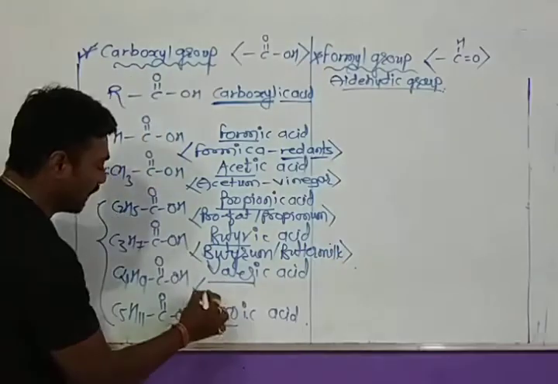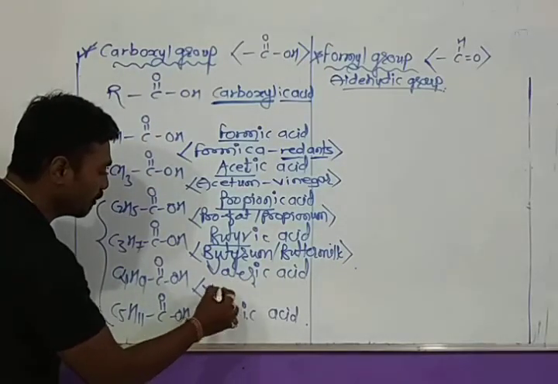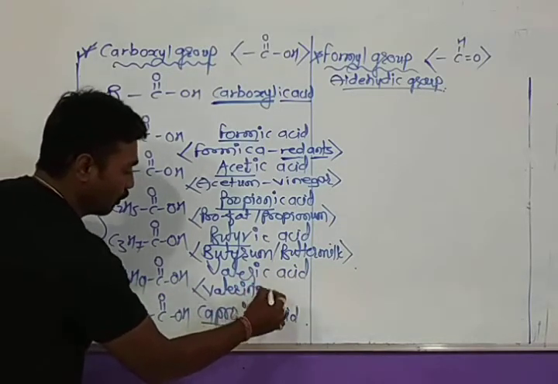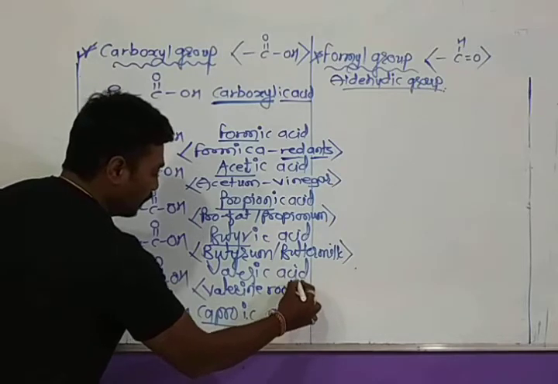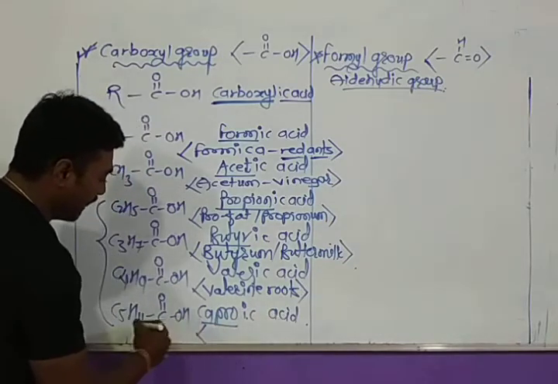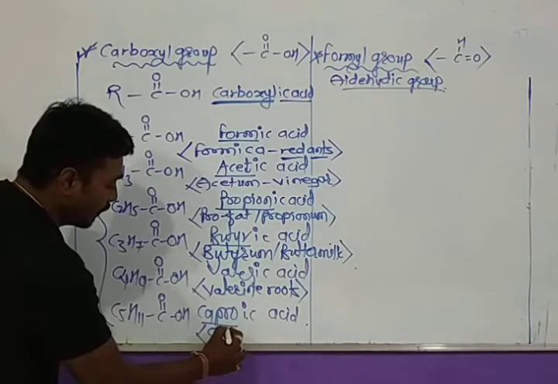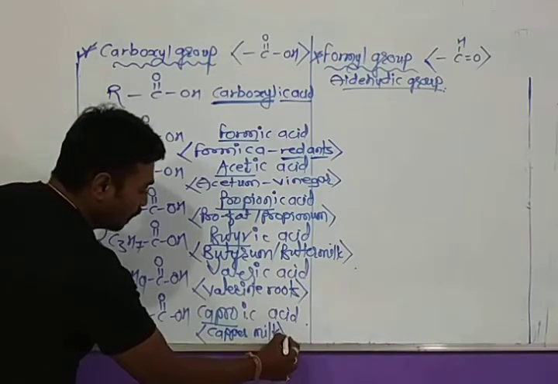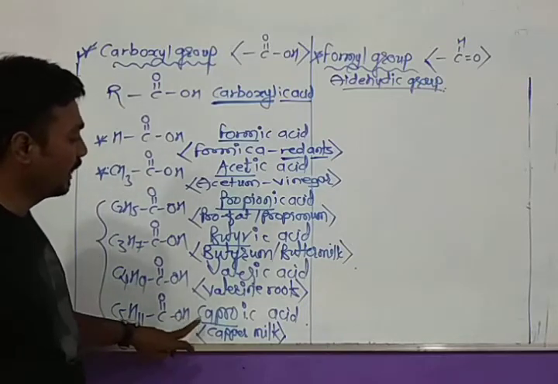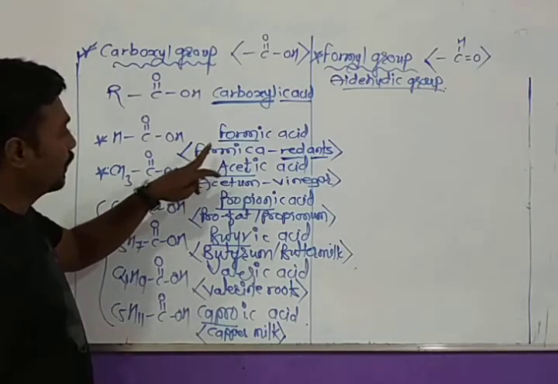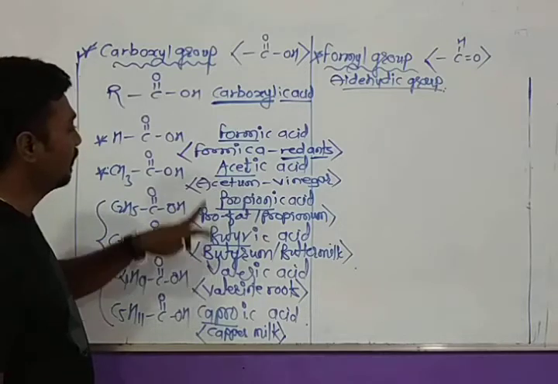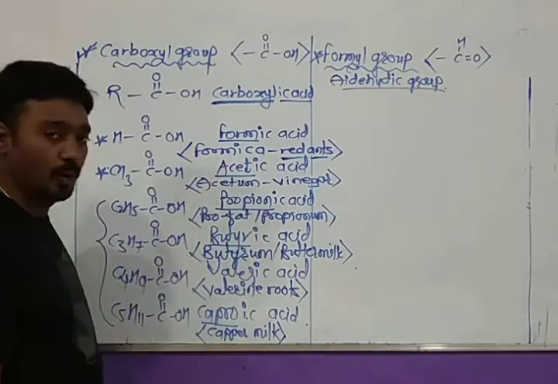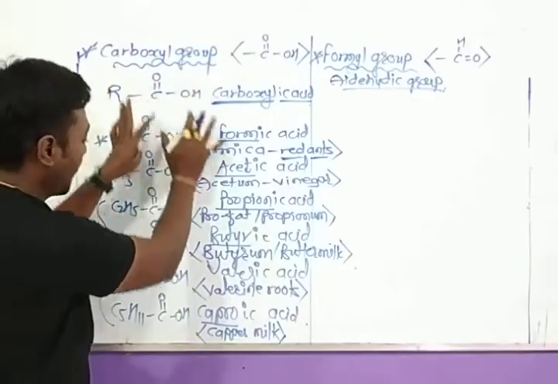Its common name comes from the name of a plant root, valerian roots. And the last one, the name caproic acid, comes from caper milk. This acid is present in caper milk, therefore it gets the name caproic acid. The first four names are derived from Latin words: formica, acetum, propionum, and butyrum. Okay, this is all about the carboxylic acids.